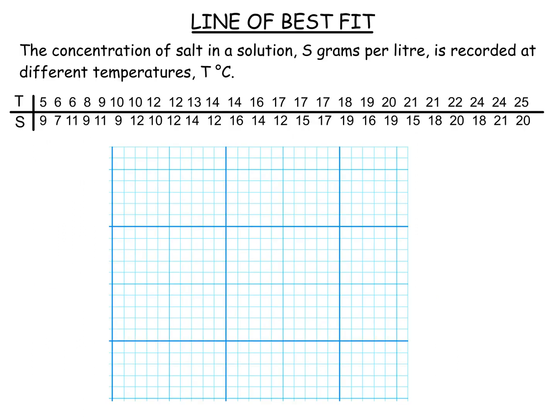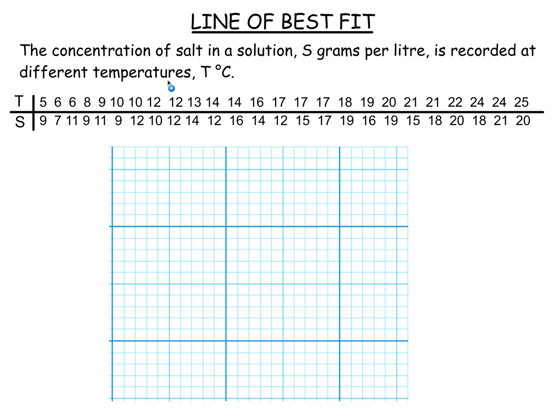Now, examples after this will be using simply y equals mx plus c, but we'll have the y-intercept. But it works in the same way. So here is a set of experimental results. The concentration of salt in solution is measured as a number of grams per litre, S grams per litre. The solubility depends on the temperature.